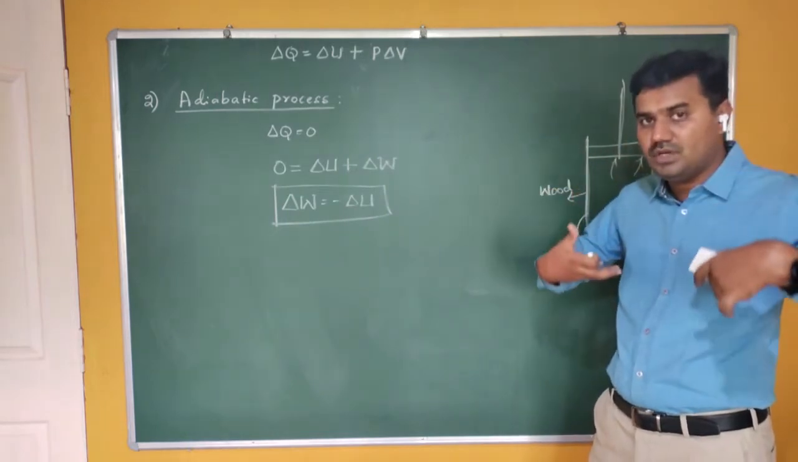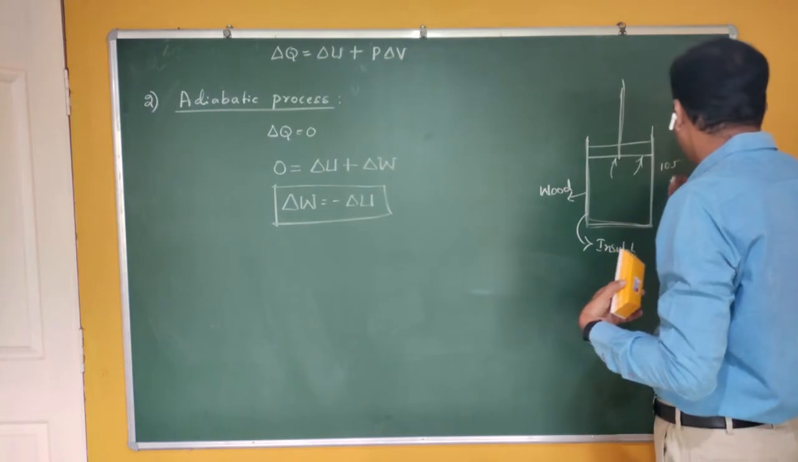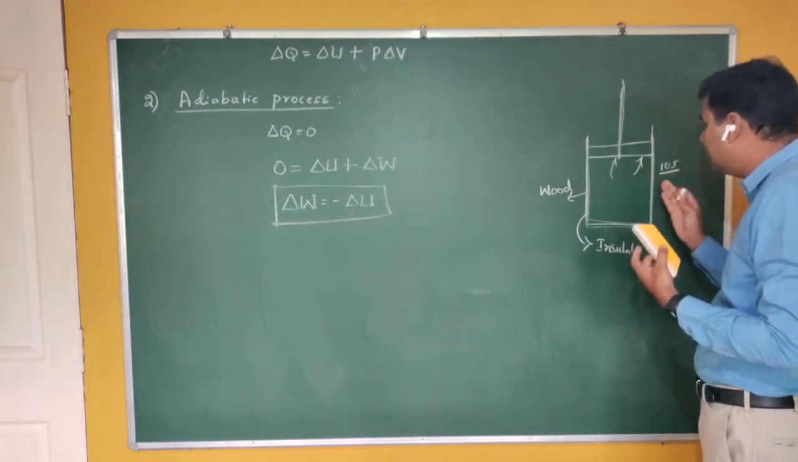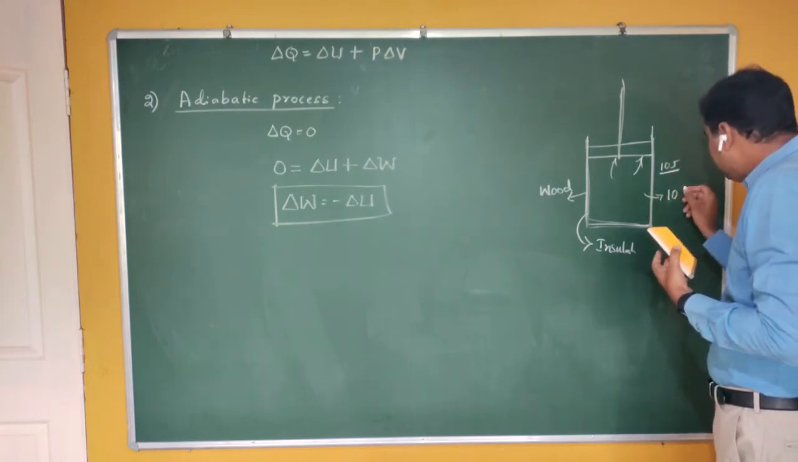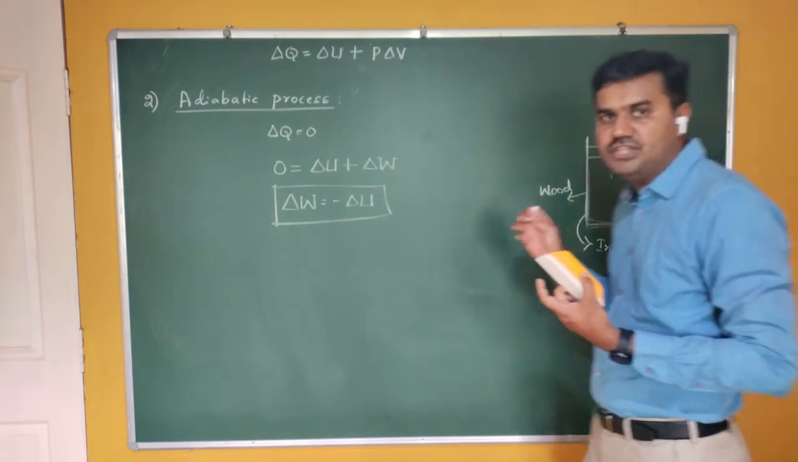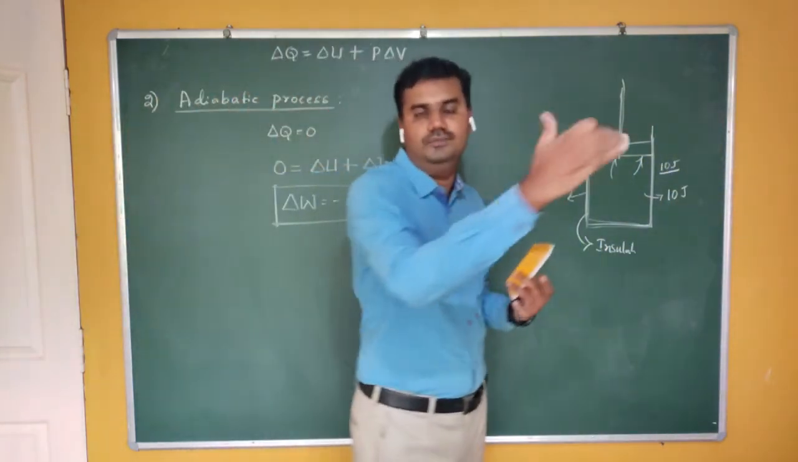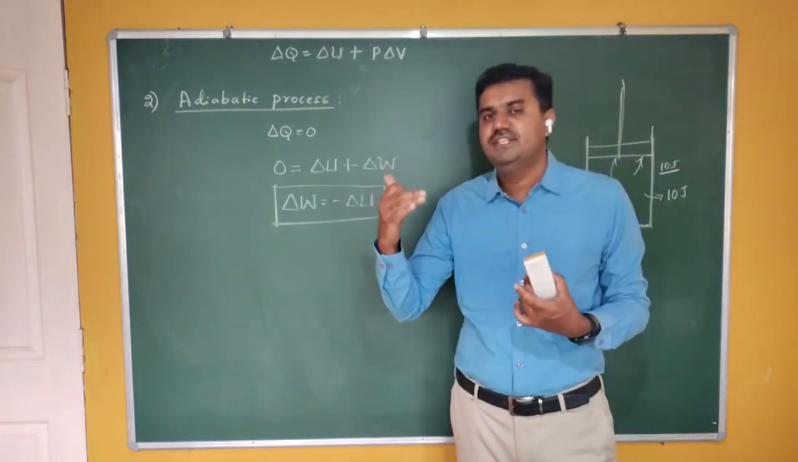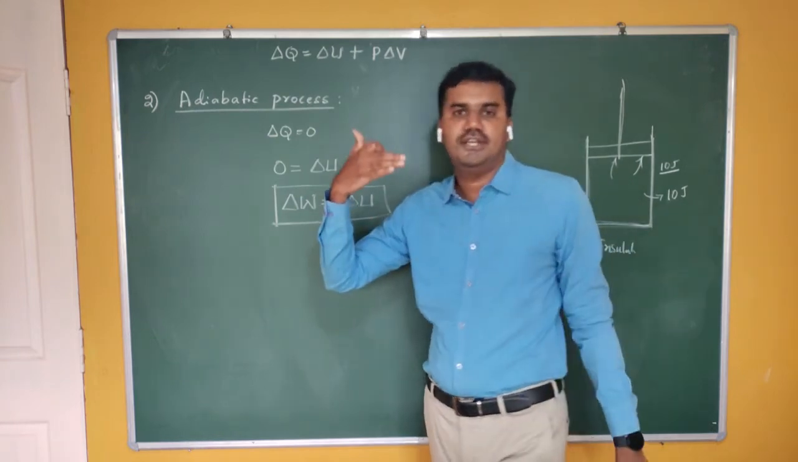You are doing your work from your own energy, the internal energy. If the system does 10 joule of work on the surrounding, then it spends 10 joule of energy. That means its internal energy decreases by 10 joule. Are you getting me? If work is done by the system on the surrounding, then its internal energy decreases.